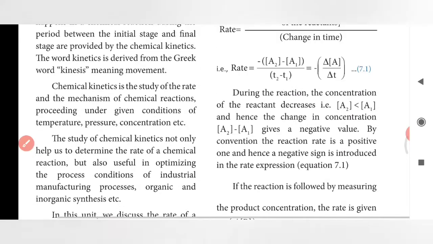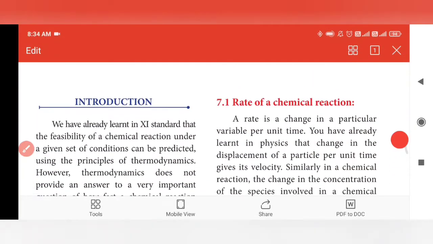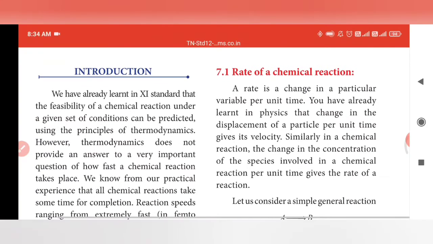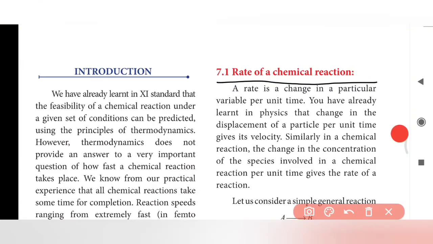Let's move on to the first concept, the rate of a chemical reaction. A rate is a change in a particular variable per unit time. You have already learnt in physics that the change in displacement of a particle per unit time gives its velocity. Similarly, in a chemical reaction, please make a note.